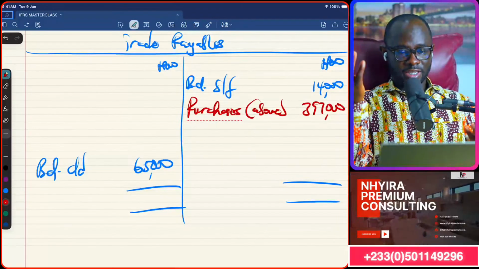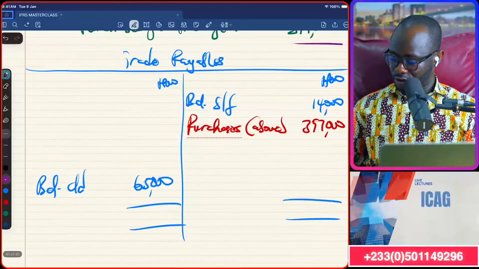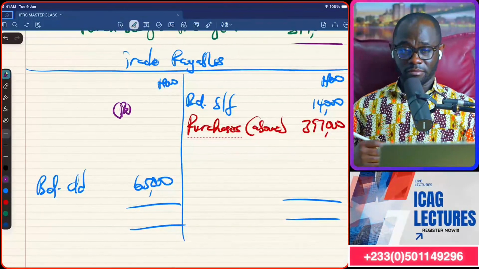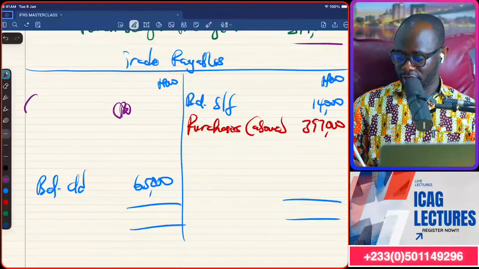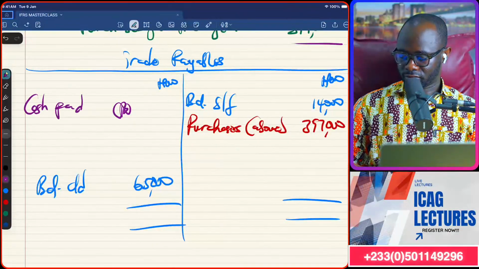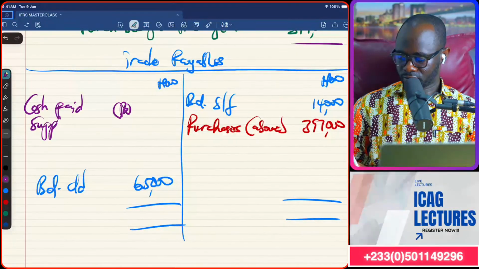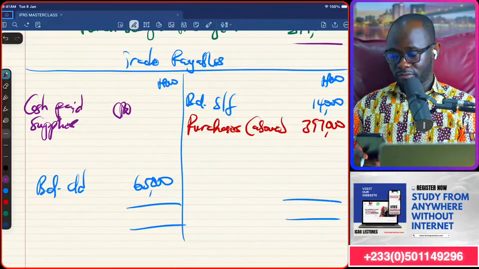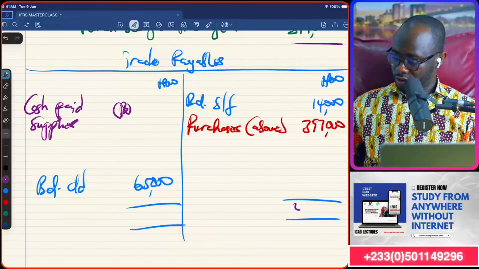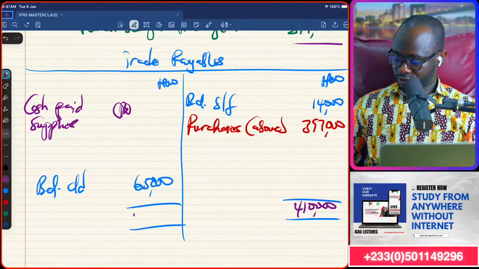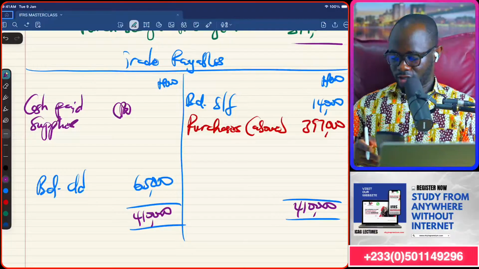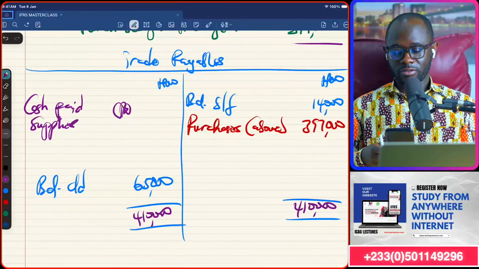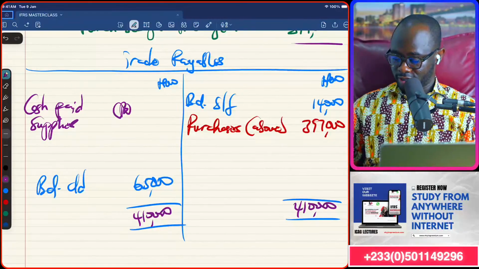So the credit side is more than the debit side, and so the balancing figure will become the cash we paid our suppliers. See how simple that is? So plus 14,000, 410,000, 410,000 minus 65,000, and that is 346,000.